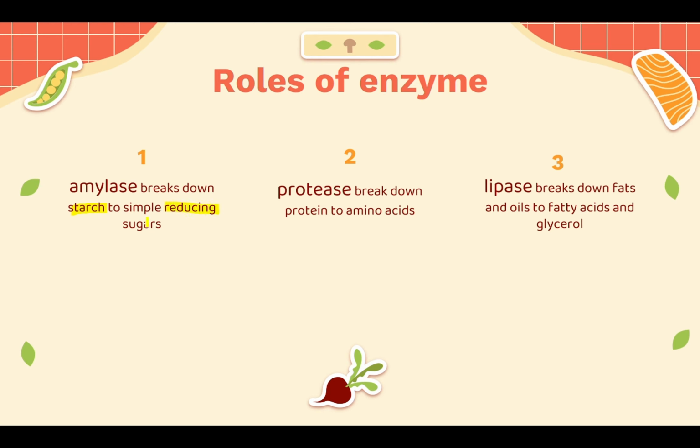Yes, reducing sugar is just like glucose, but it is a more scientific naming, so that's why we say reducing sugar rather than glucose. Then we have the protease. Protease breaks down protein to what? To amino acid. This is an error. I don't know why it appeared like that. And then we have lipase. Lipase breaks down fat and oils to fatty acid and glycerol.